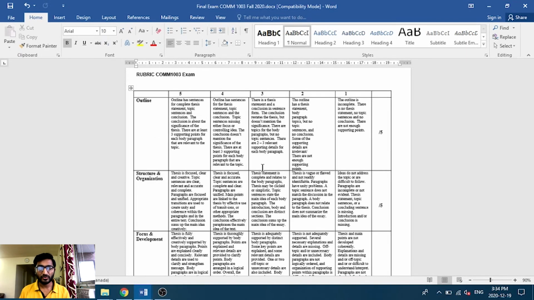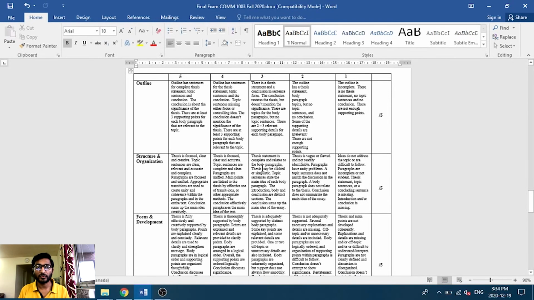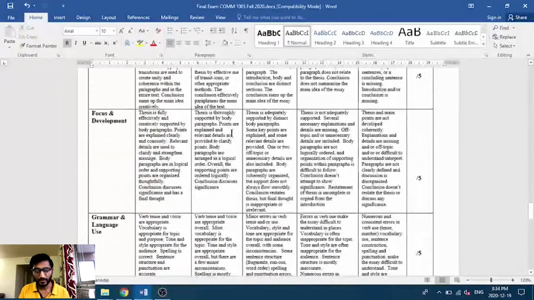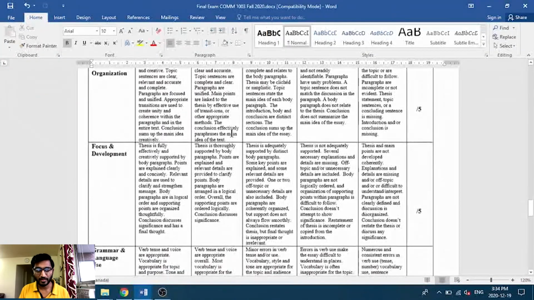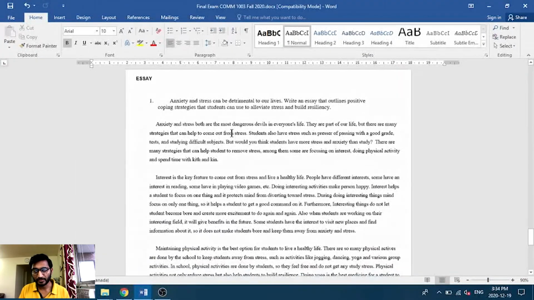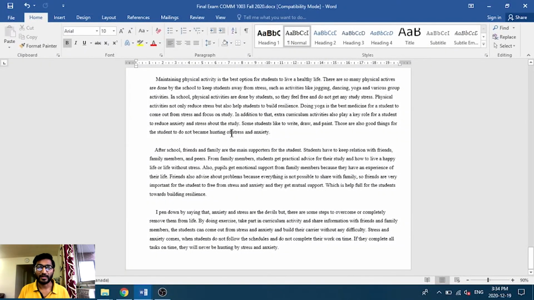So now I will show you the rubric, which will also help you get a good grade. As you can see, for the outline you get from 1 to 5, maybe focusing on development, structure, organization, grammar, all those things. So this is my essay which I wrote according to my outline.